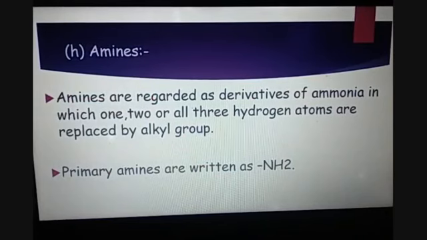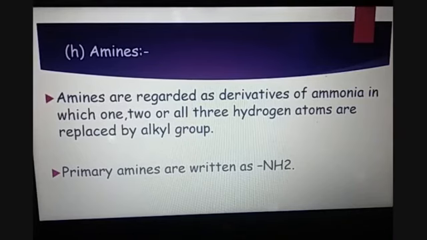Next is amines. Amines are regarded as the derivatives of ammonia, that is NH3, in which 1, 2 or all the three hydrogen atoms are replaced by alkyl groups. So that will form the amine functional group or amine organic compounds.